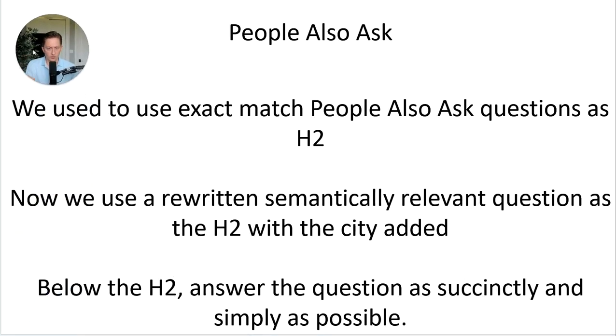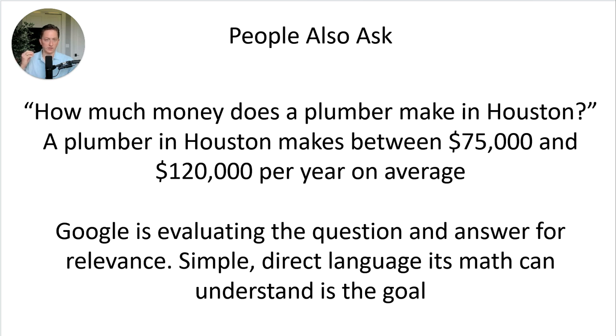Now, historically, before like summer of 2023, we would make the people also ask question an exact match H2 subheading. Now we have a prompt where we ask AI to rewrite the people also ask questions in a semantically relevant way. Then we use that as the H2 tag with the city added. Below that H2 subheading, the first few words are going to answer the question as quickly and succinctly as possible. Again, we're delivering the goal completion portion of Google's search engine.